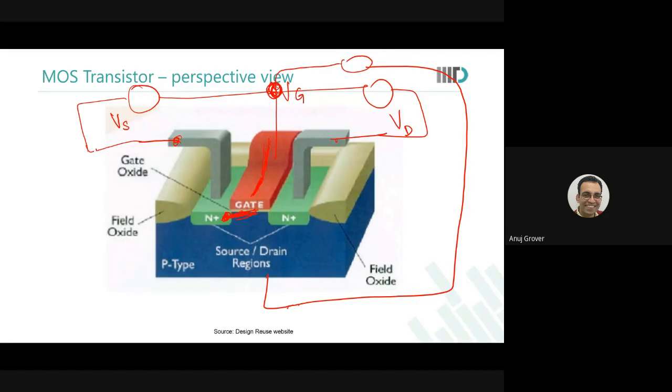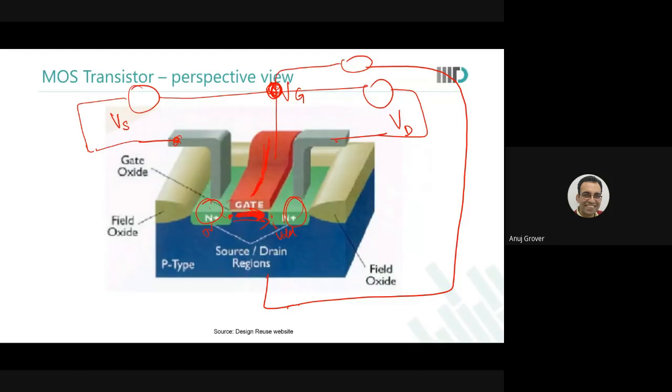So there is some current that is flowing because of this VDS somewhere, and therefore we are saying that there are some equipotential contours through which I say that okay, here the contour represents a voltage of 0 volt. The contour here represents a voltage of VDD when my VDS is VDD, and there is a drop that is happening across the channel. This terminal is at VDD, this terminal is at ground, and there is a drop happening across the channel.